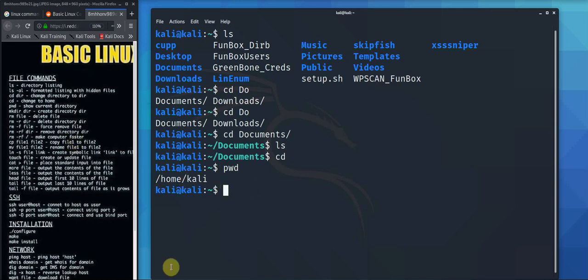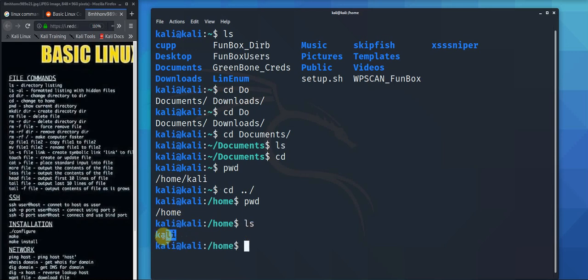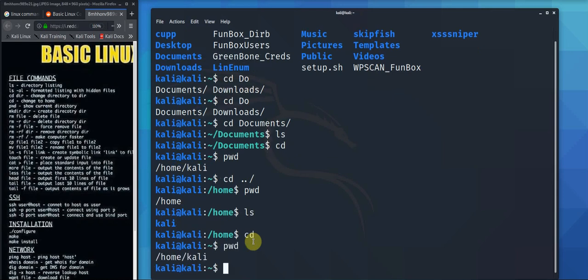If you just backpedal one actually, I forgot to tell you. So on change directory, if I go cd .. and then enter, that brings me up one level. So if I go present working directory now, you'll see that I'm actually in home. And if I ls, you'll see Kali. So let's cd back to there. So another feature is change directory.